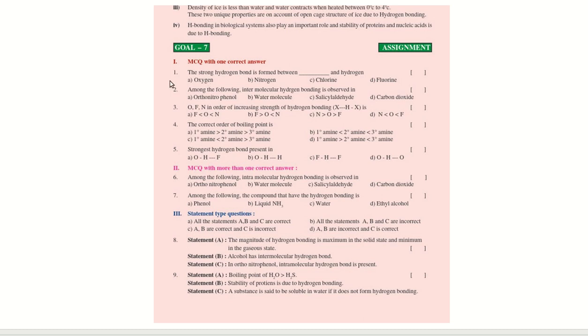The strong bond is formed between which dash and hydrogen. It is formed between fluorine and hydrogen. Okay, second question, among the following intermolecular hydrogen bond is observed in water molecule. Option B. And next, third question, OFN, that is oxygen, fluorine, neon, in order of increasing strength of hydrogen bonding,